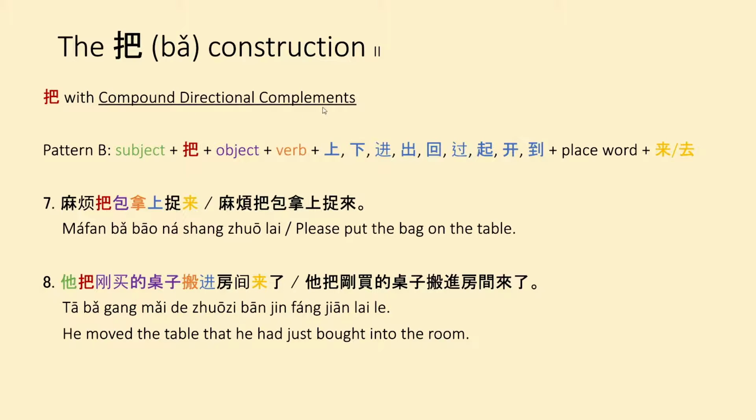For compound directional complements pattern B, the structure is subject plus ba plus object plus verb plus 上下进出回过起开 or 到 plus the place word plus 来 or 去. So you can say, for example 7, 麻烦把包拿上桌来. Please put the bag on the table. Or, for example 8, you could say 他把刚买的桌子搬进房间来了. He moved the table that he had just bought into the room.